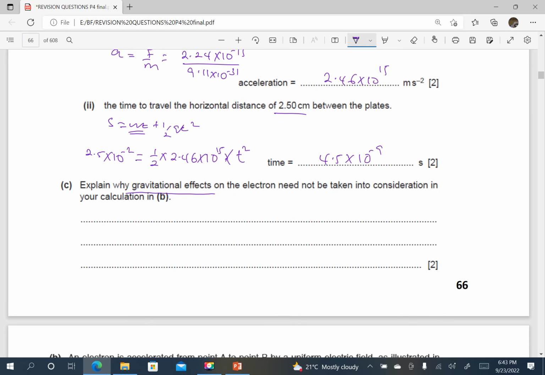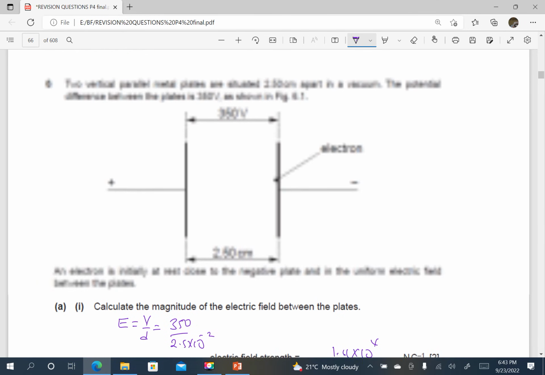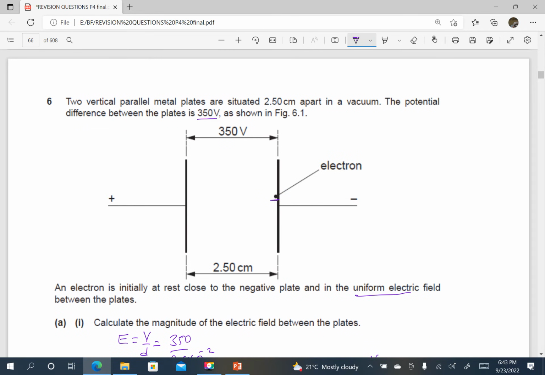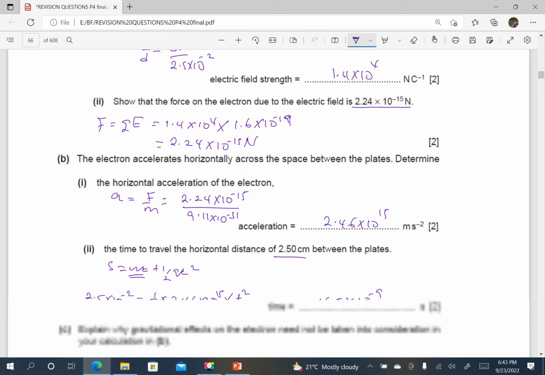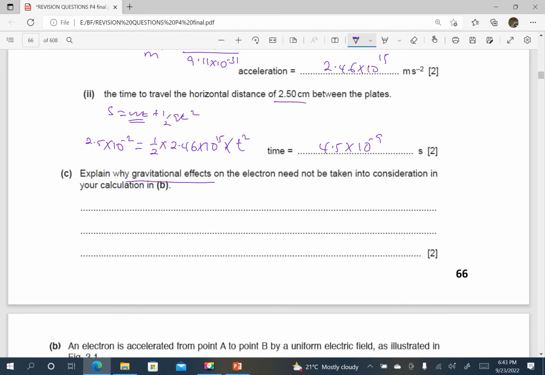Number one, when you look at the electron, the force due to the electric field acts in the horizontal, and yet the gravitational effects act vertically downwards. So that means the gravitational force in this case is normal to the electric force. So it will not affect anything along the direction of the electric force. It has no component in the direction of the electric force.